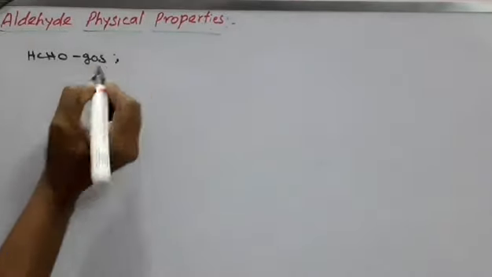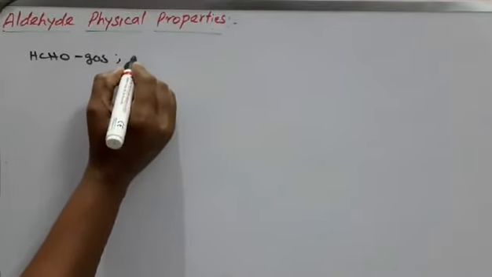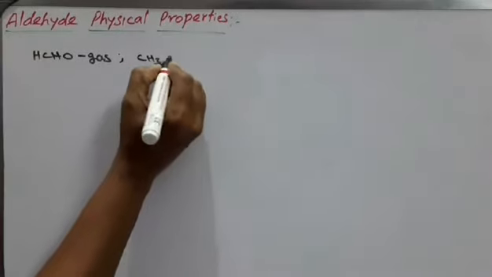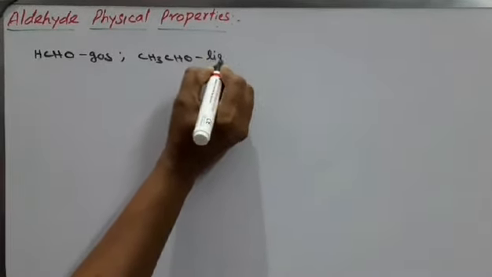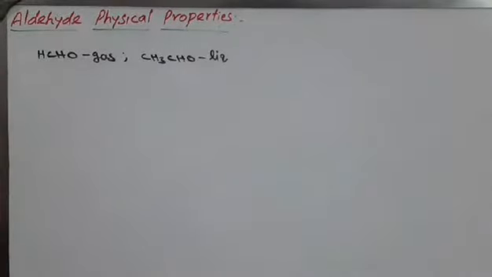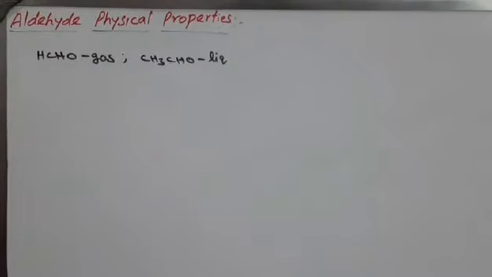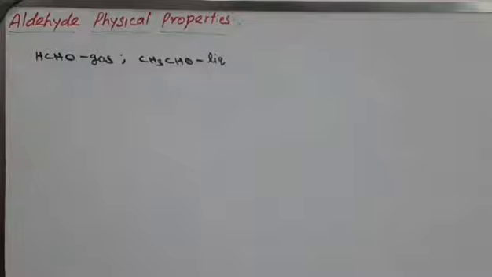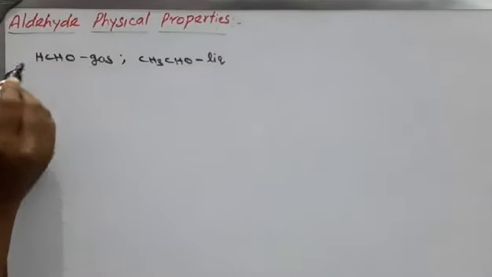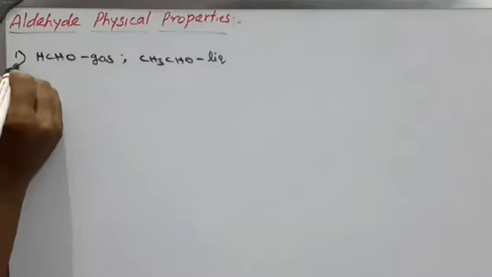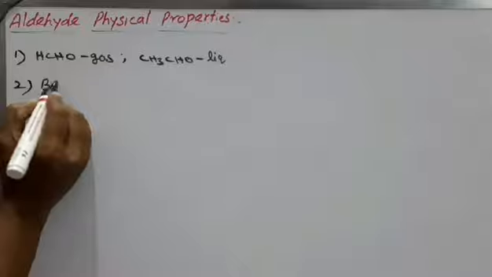And ethanal means CH3CHO, which exists in the form of liquid. The higher members, propanal and butanal, exist in the form of liquid as well as solid. So this is the physical nature of aldehydes and ketones. The second point is boiling point.